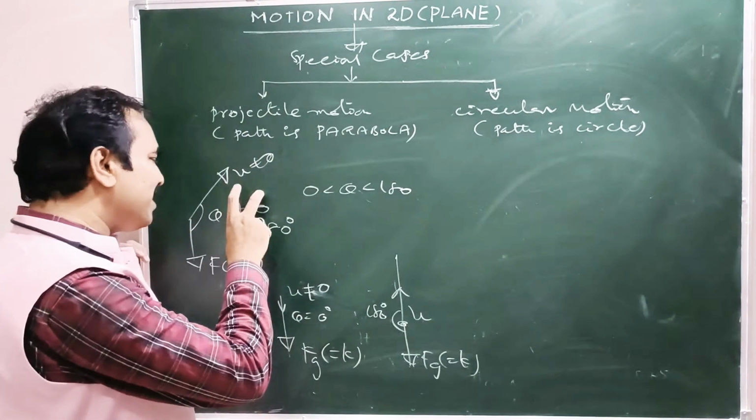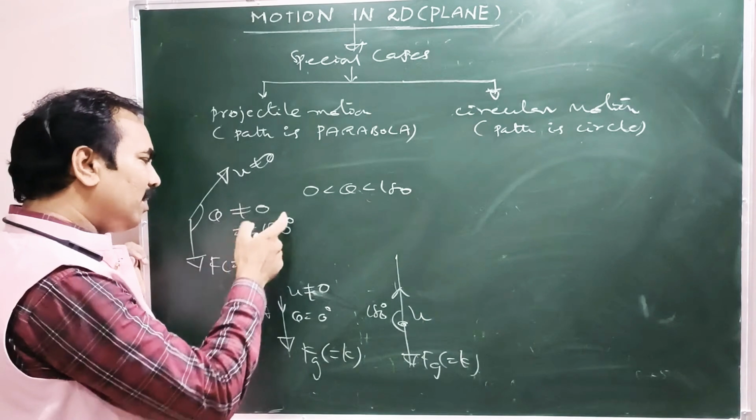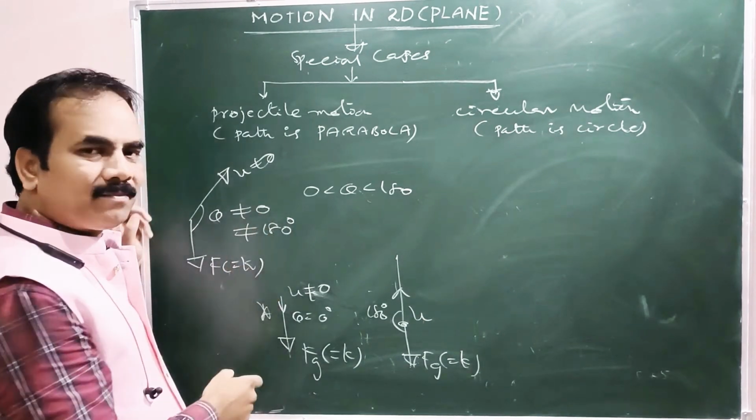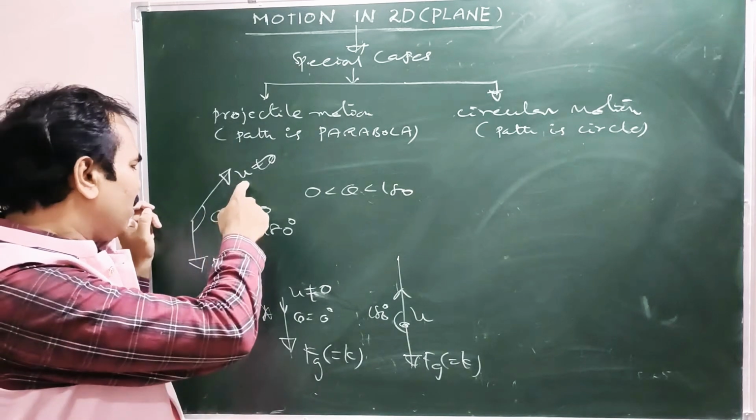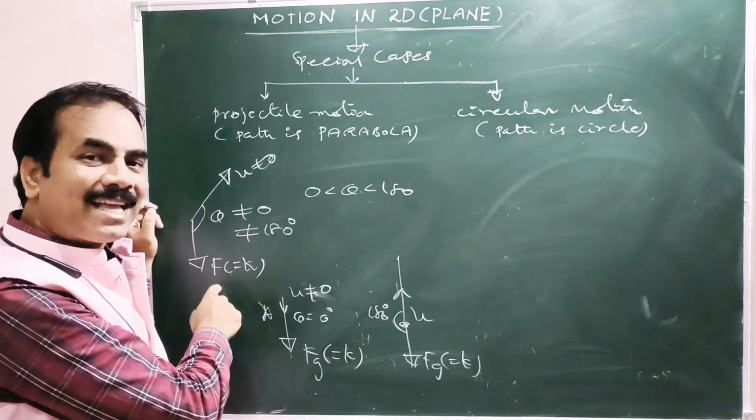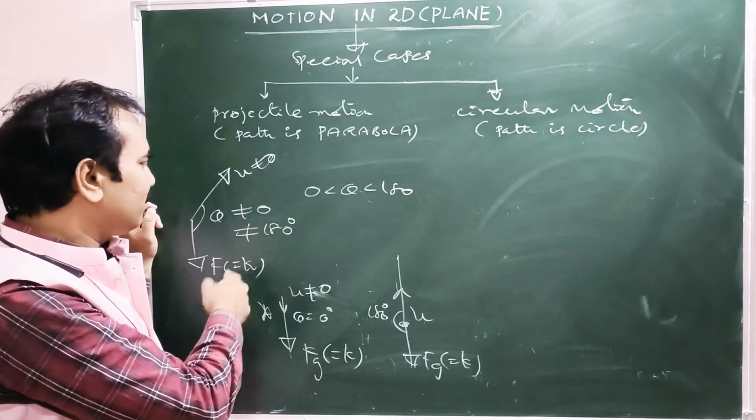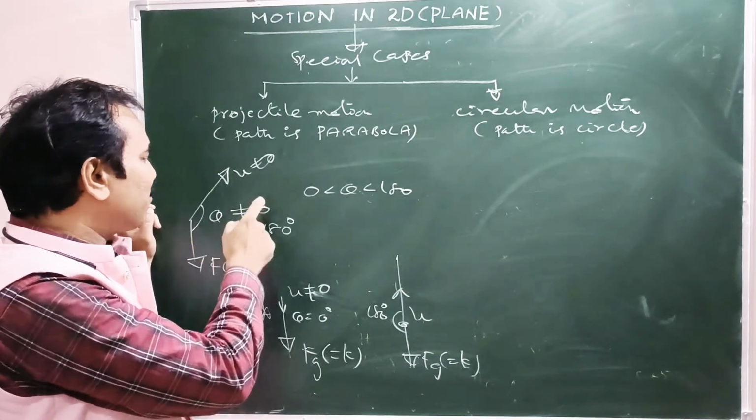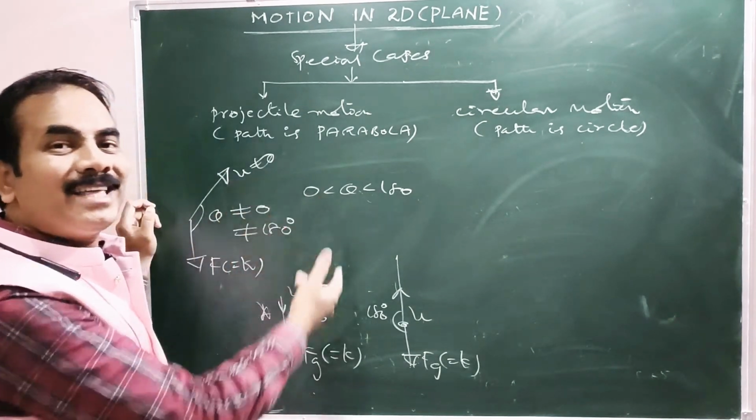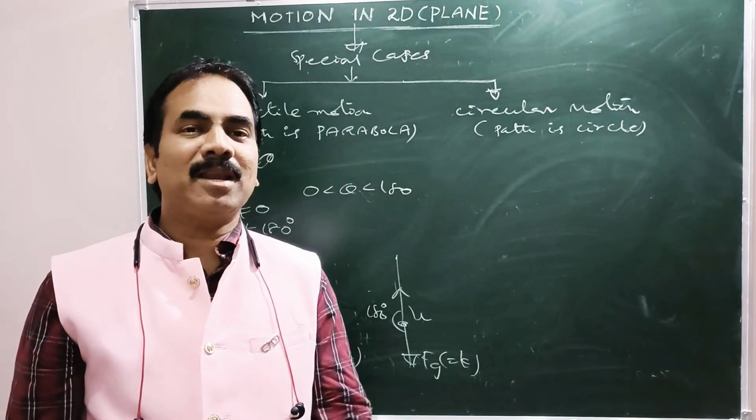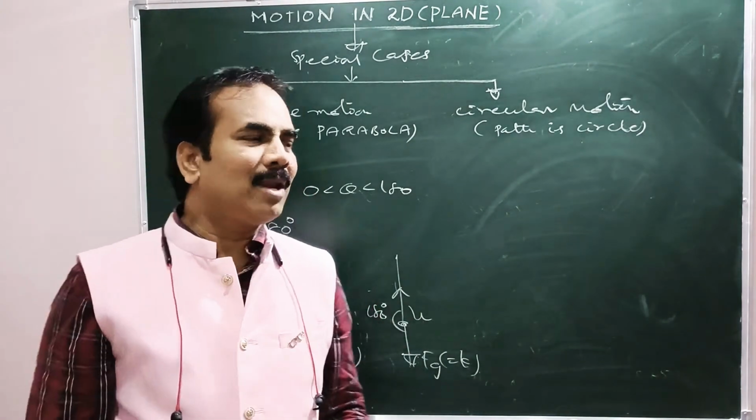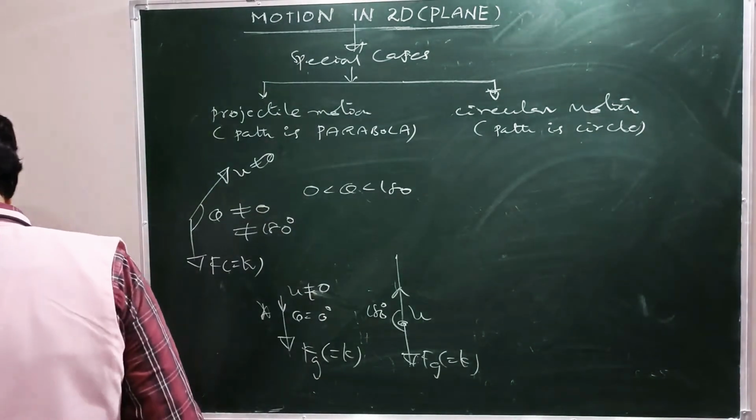So especially in this condition, for any angle between 0 and 180, between the initial velocity and the constant force acting on the particle, for any angle between these two except 0 or 180, the path is a parabola. The path is a curve. What is that curve? Especially a parabola, a parabolic path.